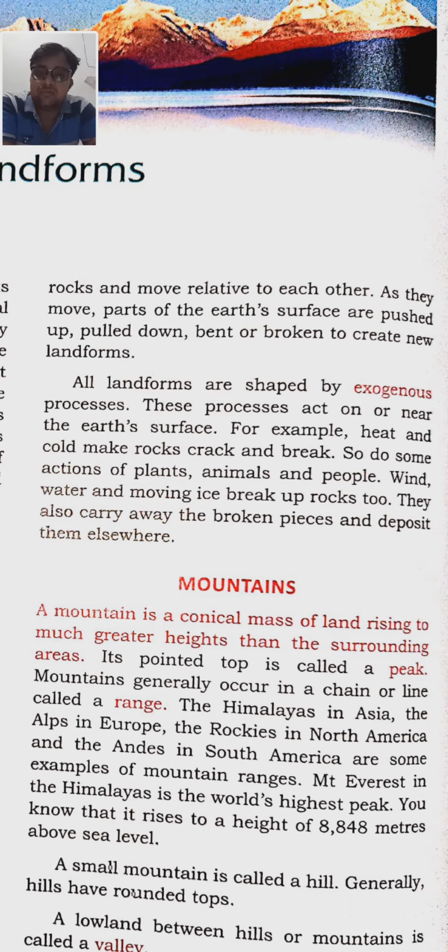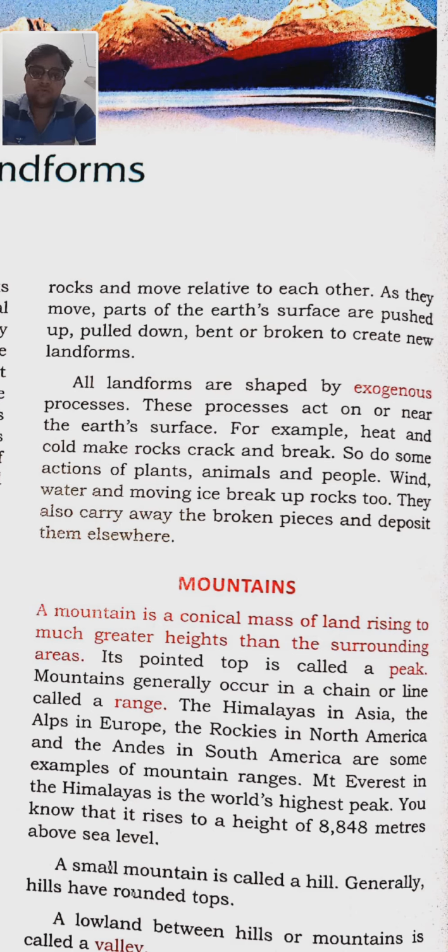All landforms are shaped by exogenous processes. Exogenous means the processes which take place on the earth surface or near the earth surface. For example, heat and cold make rocks crack and break. The cracking and breaking of rocks because of heat, cold and water is known as weathering.